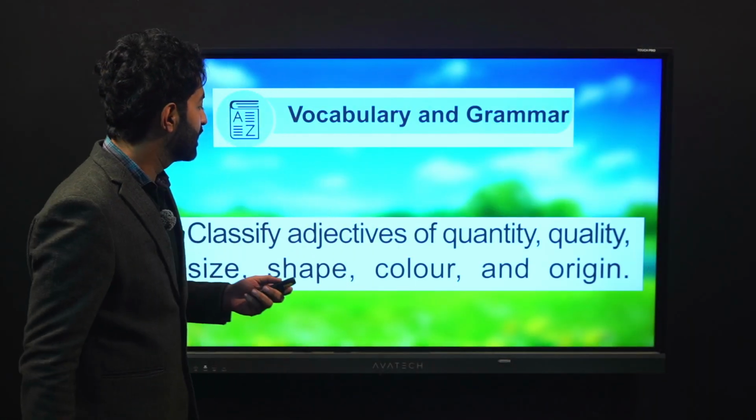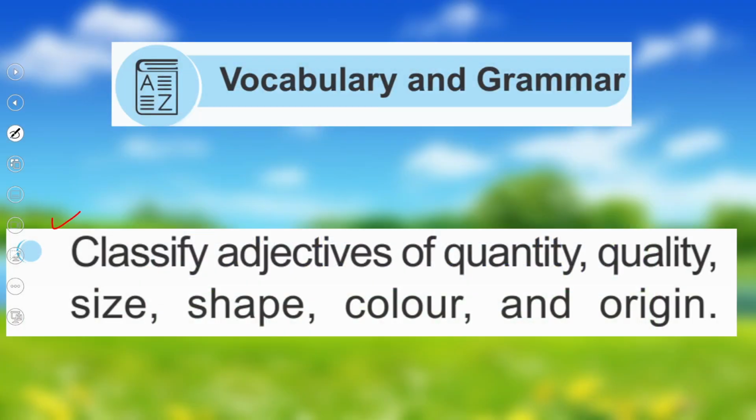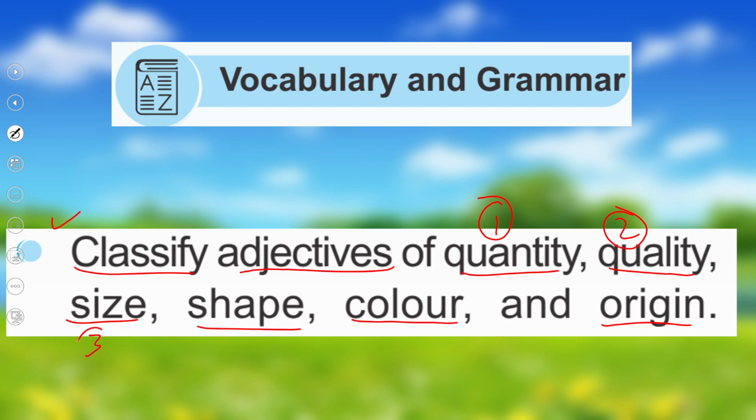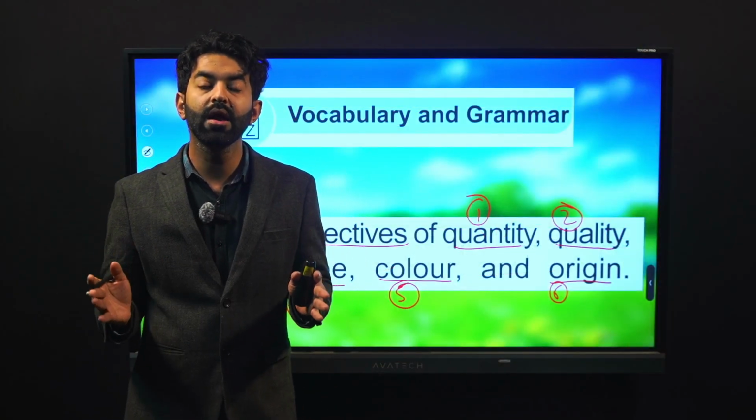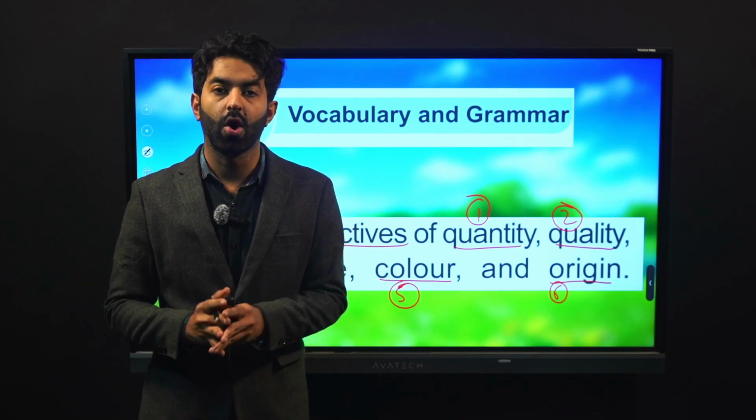Let us see what the students' learning outcome is. It says: classify adjectives of quantity, quality, size, shape, color, and origin. It means that we have all these different kinds of adjectives: number 1, adjectives of quantity, number 2, adjectives of quality, adjectives of size, shape, color, and origin. We have these 6 different kinds of adjectives. We need to understand what each of them is and how we can sort them accordingly.